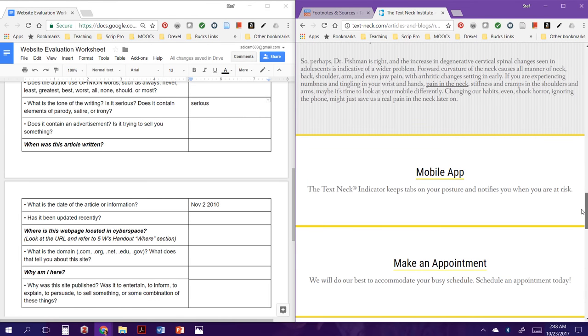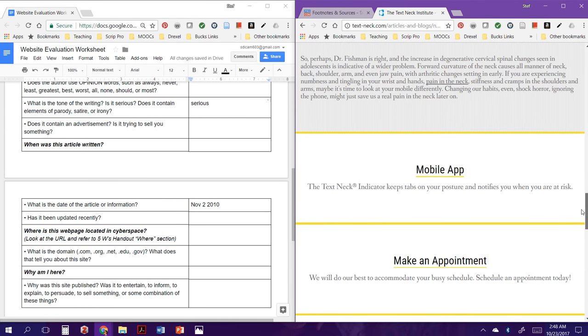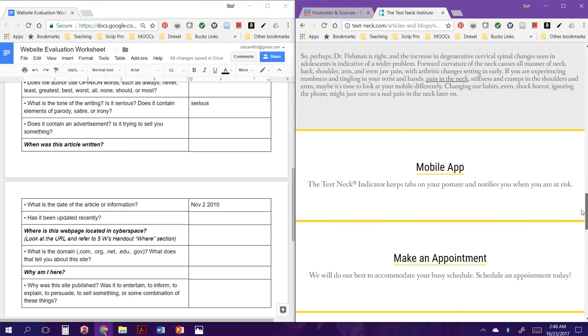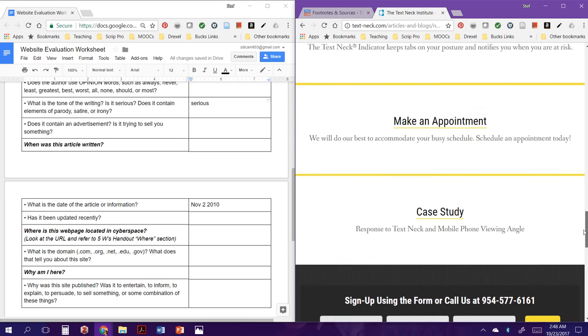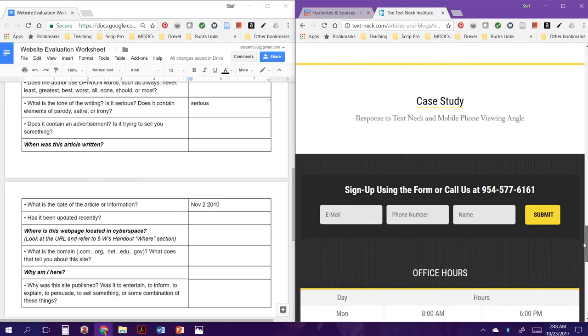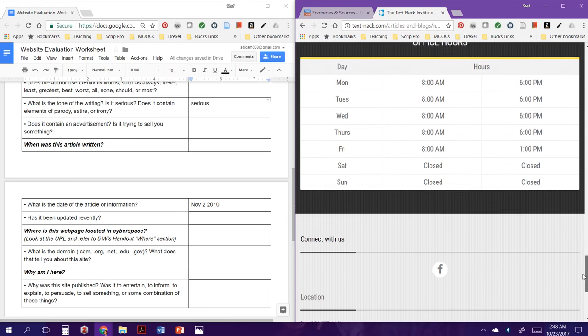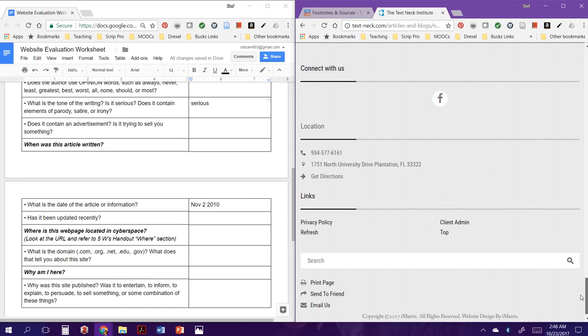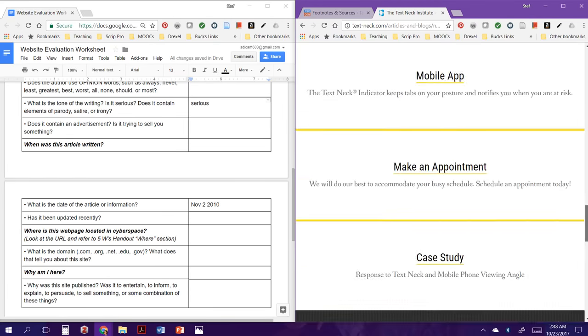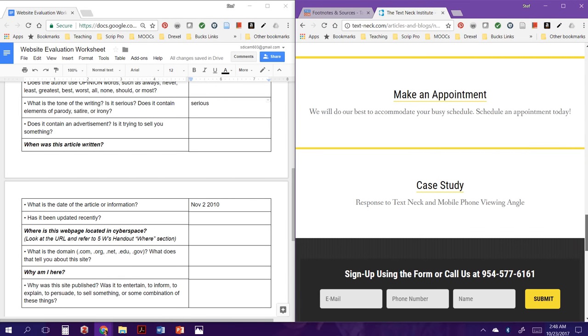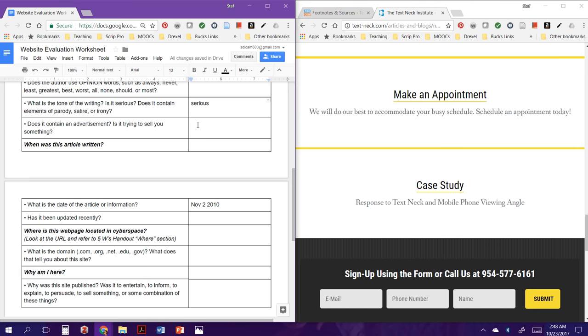Mobile app, make an appointment. Well, let's see. That would tell me that he's looking for you to do something. He's kind of selling you something, making an appointment. There's a case study. There's some information, contact information, his office hours. Okay, so I would go back up here, starting from where we were. He wants you to make an appointment, and he has his office hours on there. So I'm going to say that he's trying to get you to make a doctor's appointment.